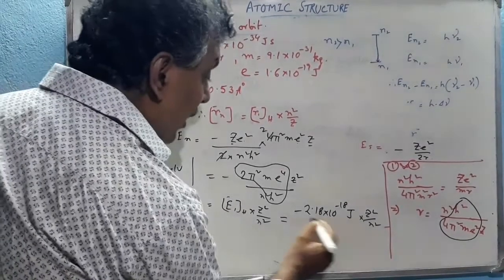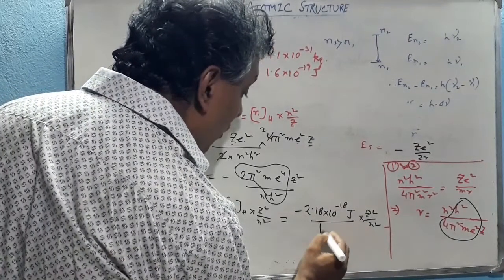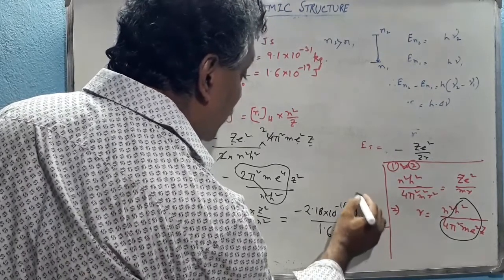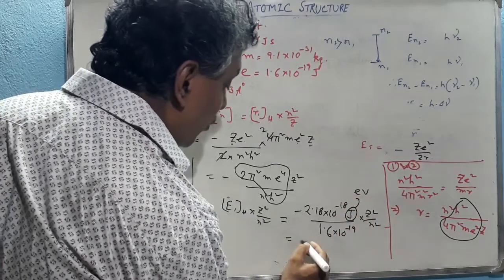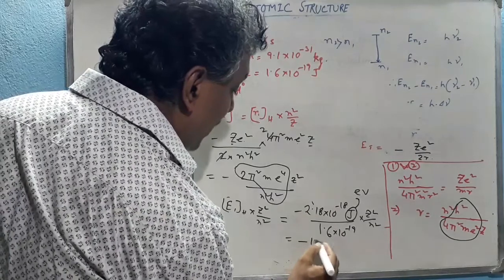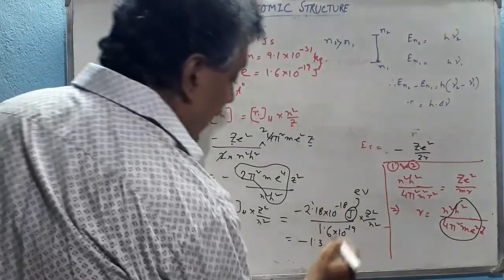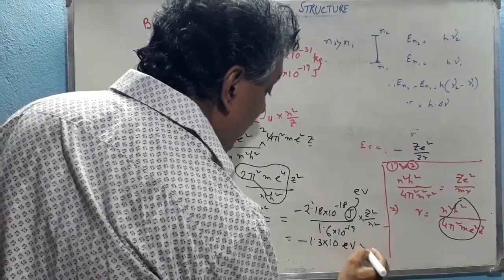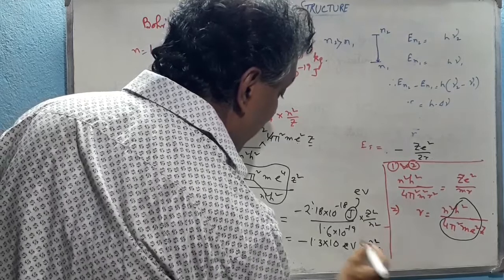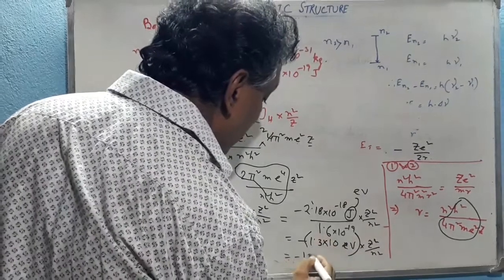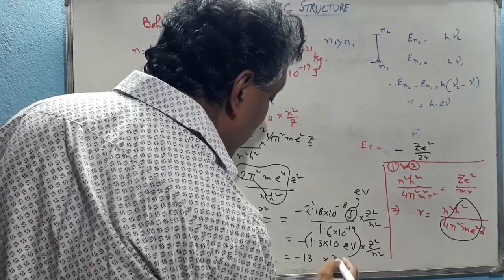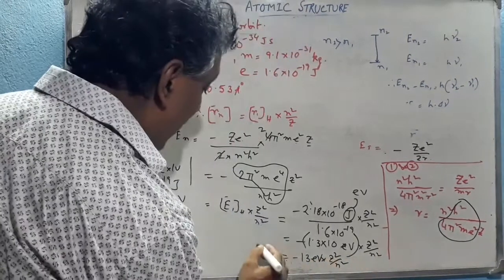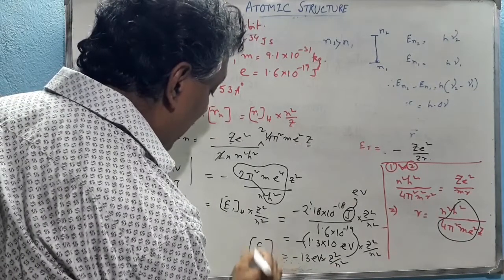So this joule value divided by 1.6 into 10 to the power minus 19 converts to electron volt, and that is minus 13.6 electron volt into Z square by n square. This is the overall energy of the nth orbit in any atom.